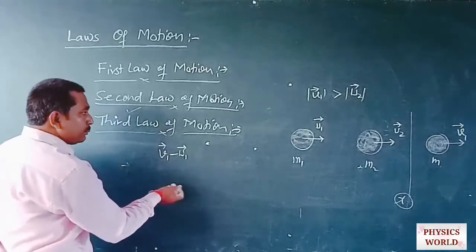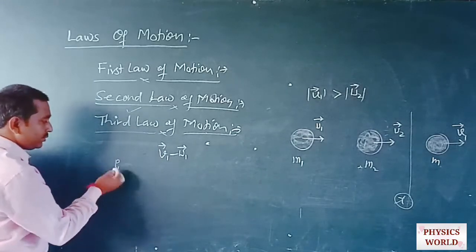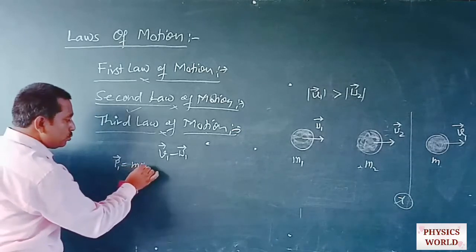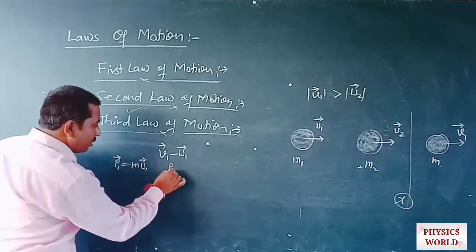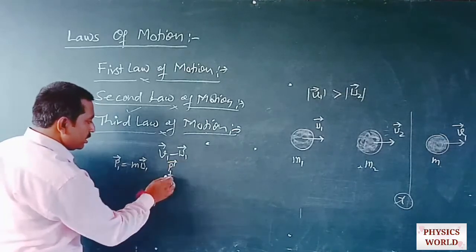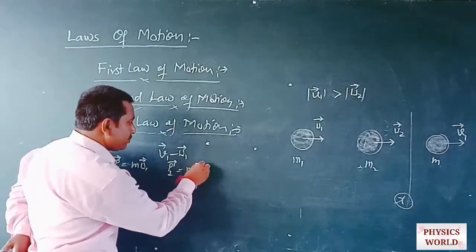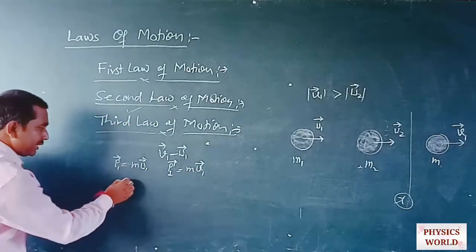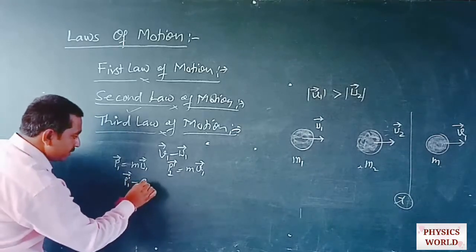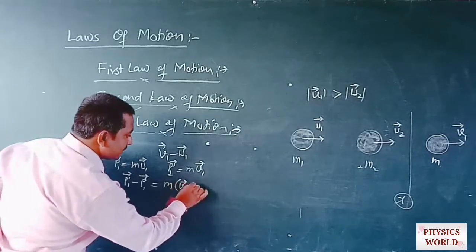Suppose we want to calculate the initial momentum of the first ball. The initial momentum of the first ball is p1, that is m u1, and the final momentum p dash 1 is equal to m v1. Then what will be the change in momentum? This will be equal to p1 dash minus p1, that will be equal to m of v1 minus u1.